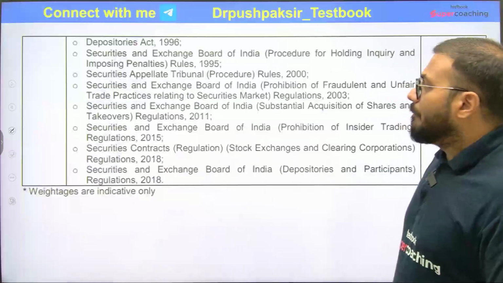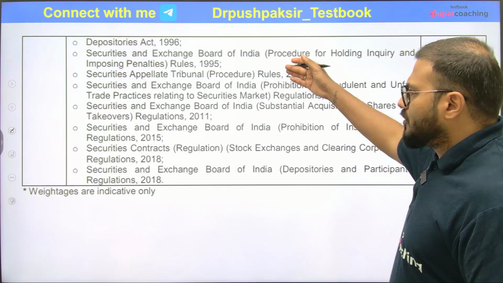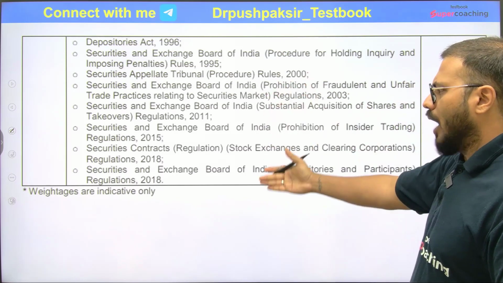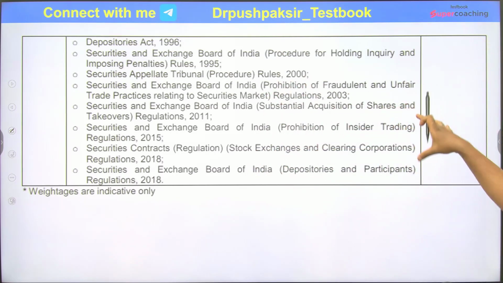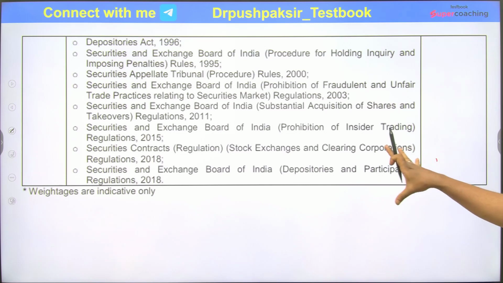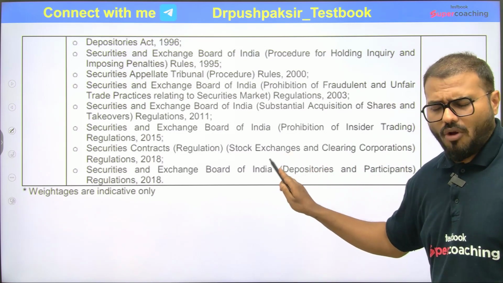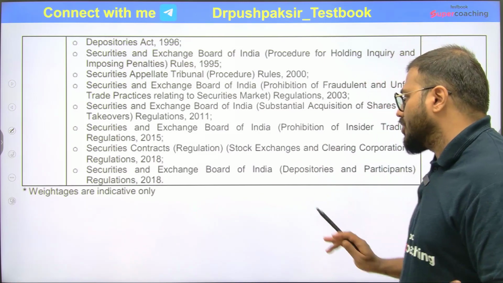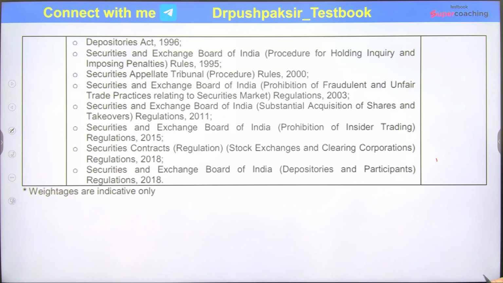Okay. Then there are some other topics within securities law which are mentioned here, because there are some insider trading rules which changed in 2015. Then the Stock Exchange Clearing Corporation, it is in the news these days, because SEBI created a new committee for it. So a question can be asked. Depository participants, okay.